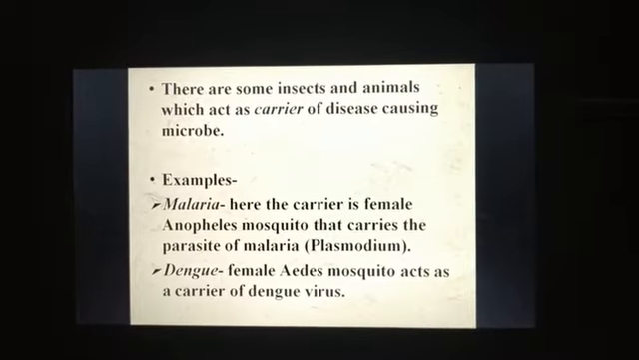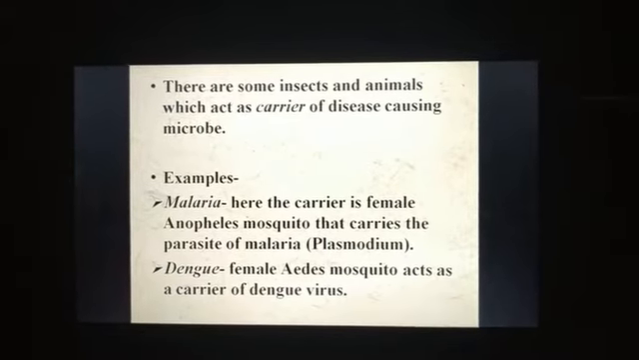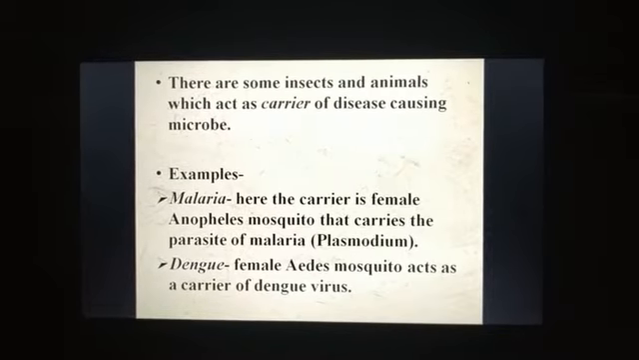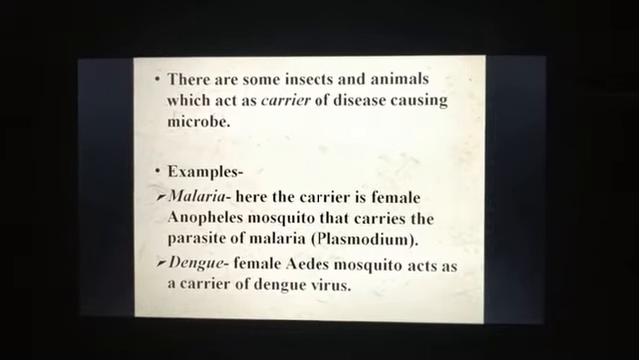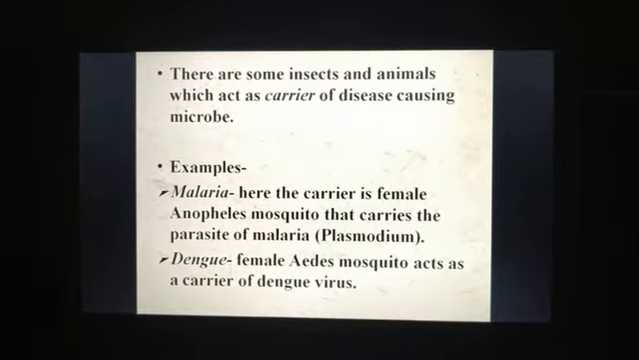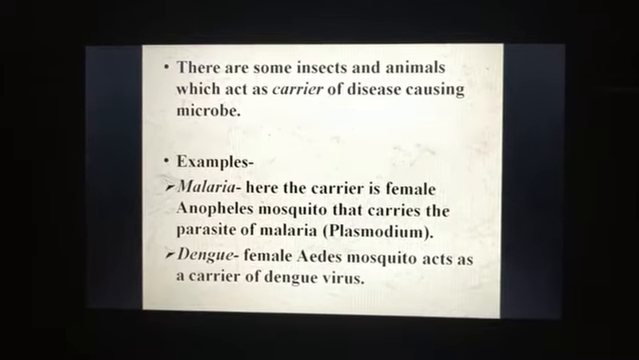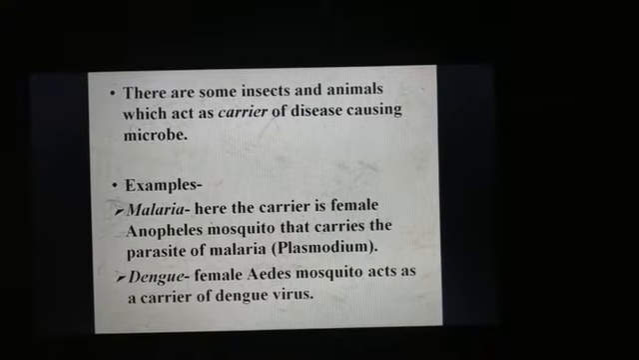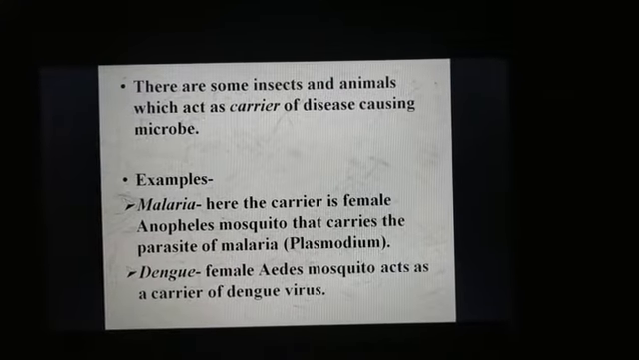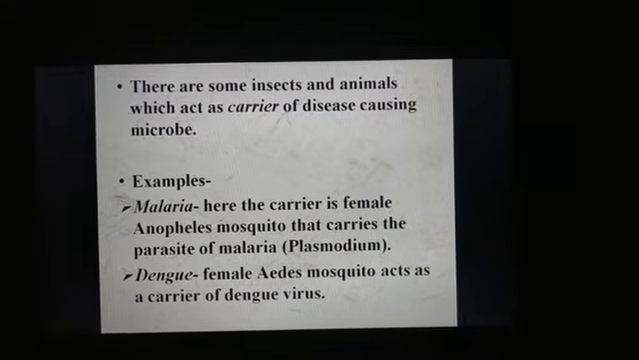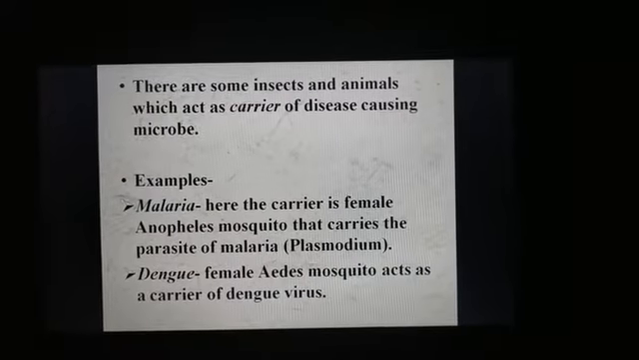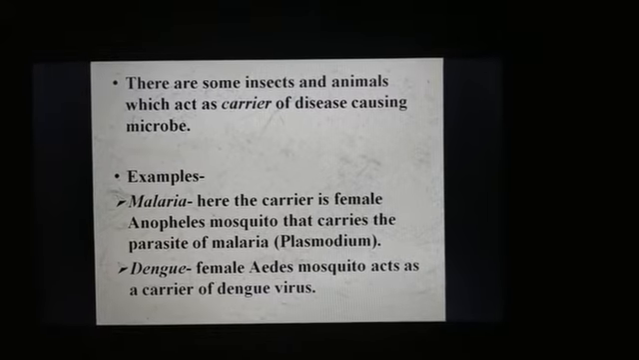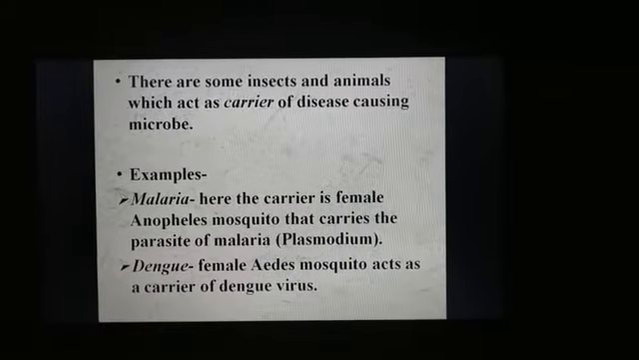Now there are some insects and animals which act as carriers of disease causing microbes. These carriers won't cause a disease, but they help in carrying the disease from an infected person to a healthy person, and hence they are called carriers. Examples of such diseases are malaria and dengue. In malaria, the carrier is a mosquito, that is the female Anopheles mosquito.